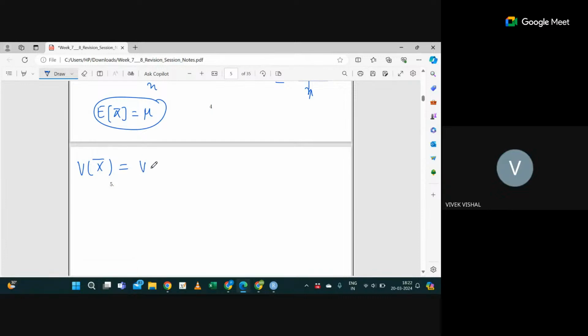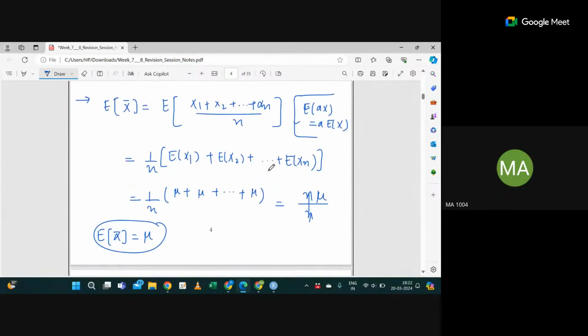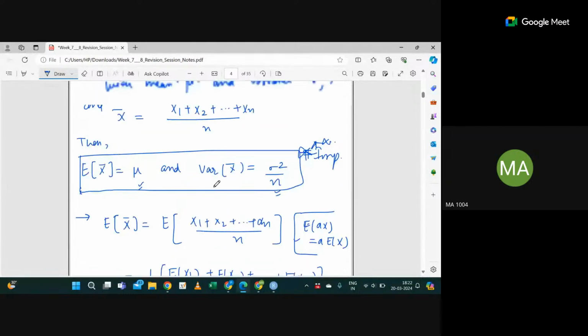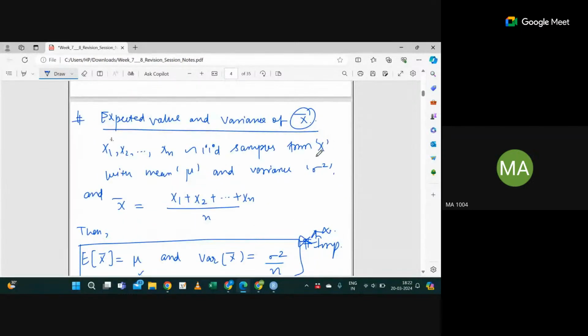Sir, I'm asking whether x1 and the others are expectations of the samplings. See, these are random variables, the different samples from X, and this X has mean mu and variance sigma square. And these are IID. If IID, then the expectations and variances will be the same.